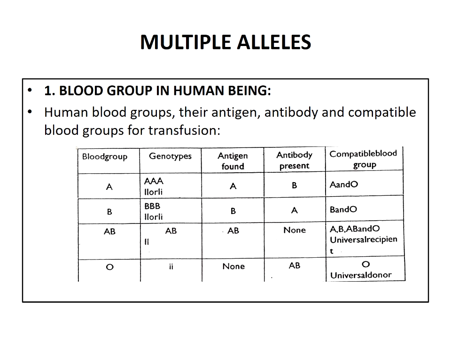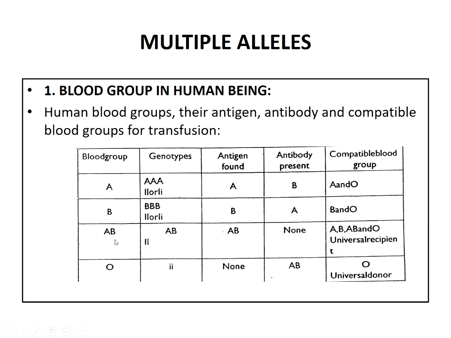In this chart you can observe the blood groups. Blood group A has antigen A and antibody B, and blood group B has antigen B and antibody A. Blood group AB has antigens A and B and no antibody.